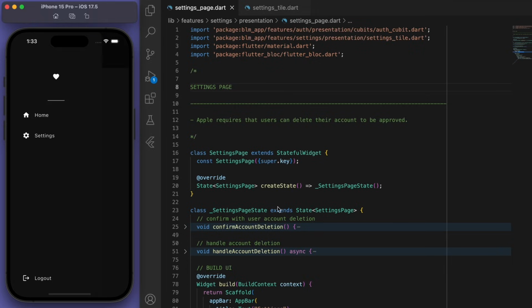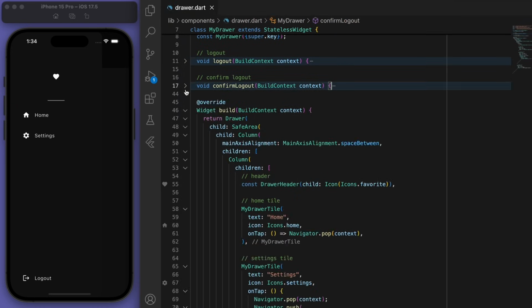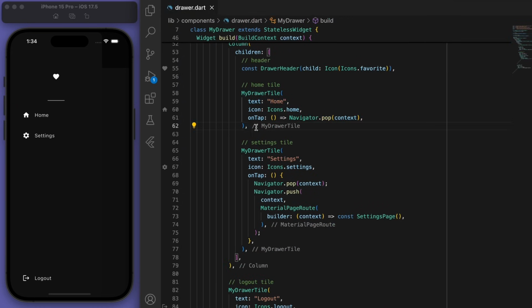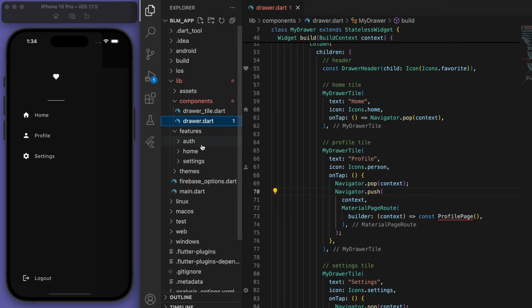And now let's keep moving forward. In our drawer, let's have another one for the profile page. Right, and then we can go to our profile page, which let's create a new feature called profile.